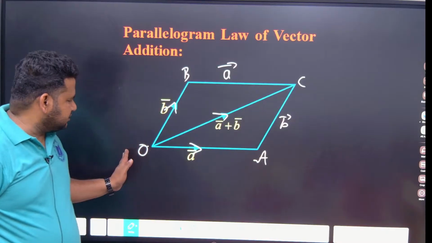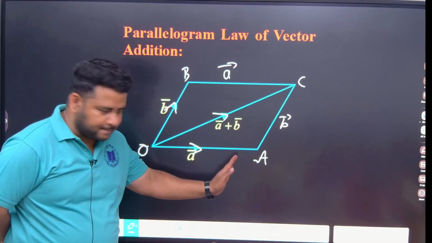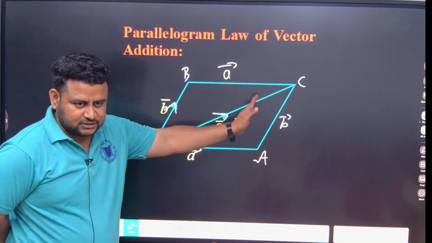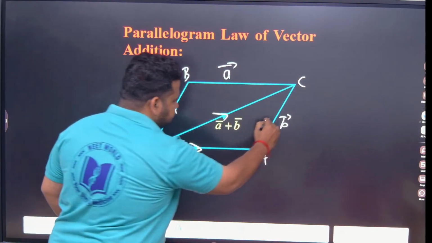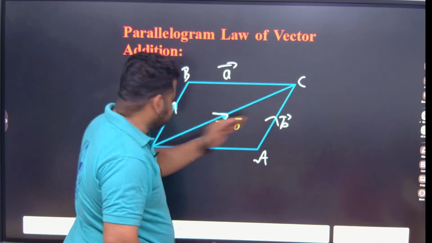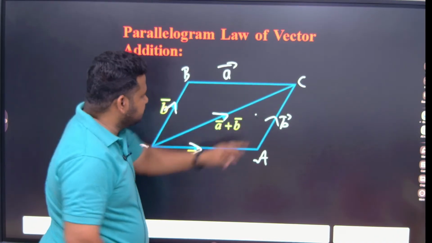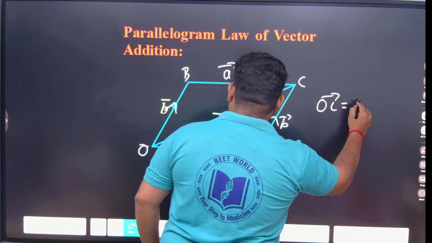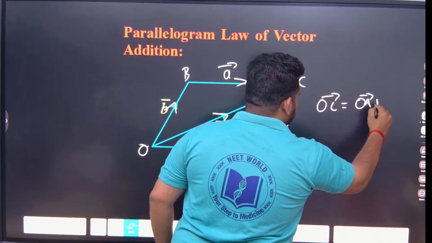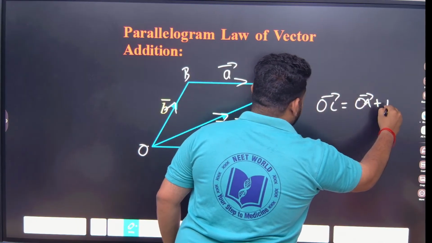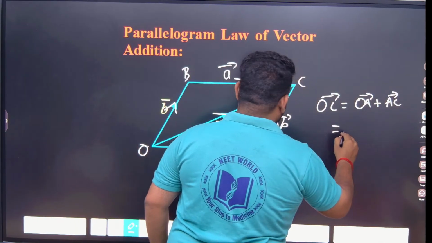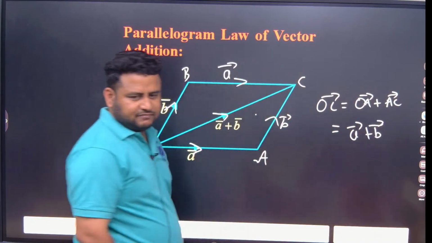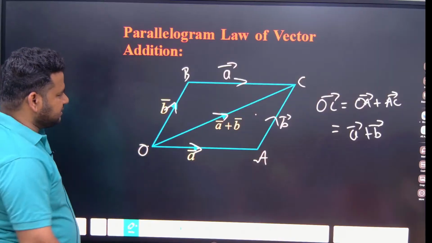If I want OC, I have to go from O to A and then A to C, or I can go from O to B and B to C. Since this is in this direction, this will also be in this direction. If I want OC, I have to go from O to A, then A to C. So this will give me vector A plus vector B. Clear?